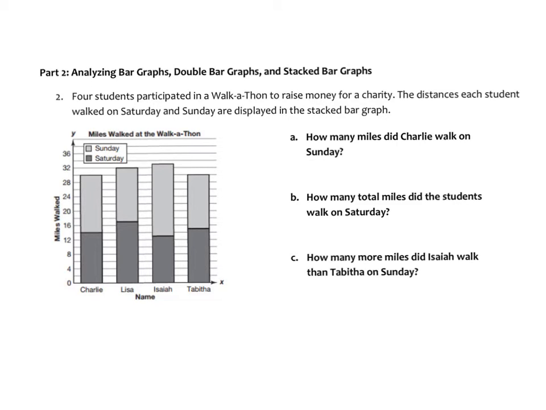So the first thing I like to do to help me be able to solve problems quicker is actually write down the totals. And if you notice it's counting by 2s, even though you only see the 4s, this would be a 2. So I know this is 28, so this is a total of 30. And then this one would be 32. And notice I'm just writing the totals. This one would be 33. And this one would be exactly 30.